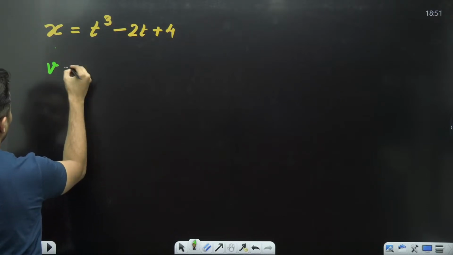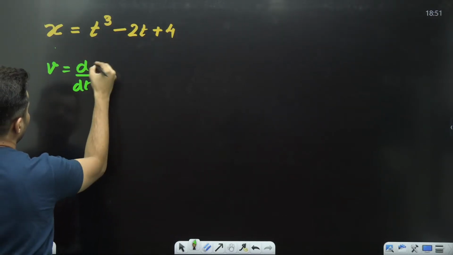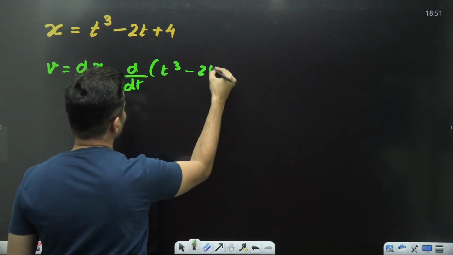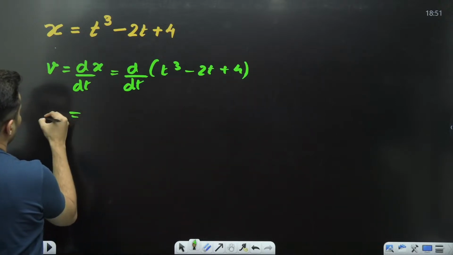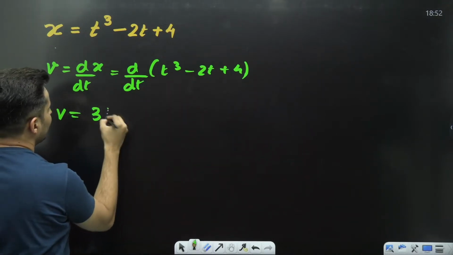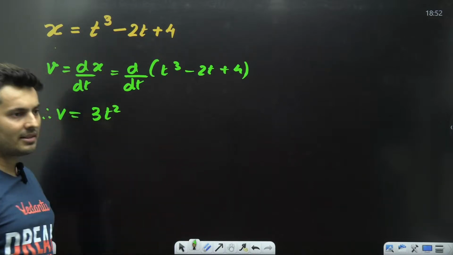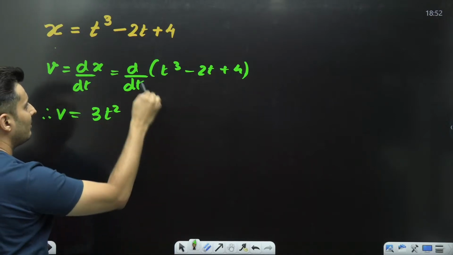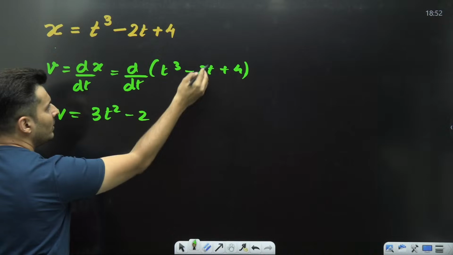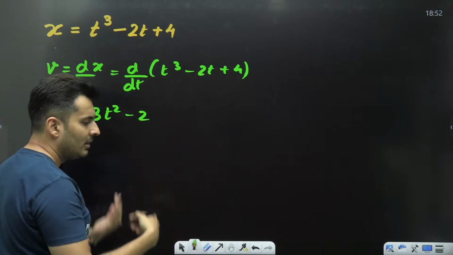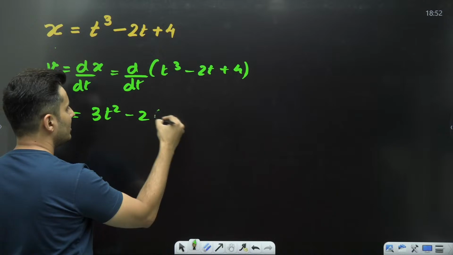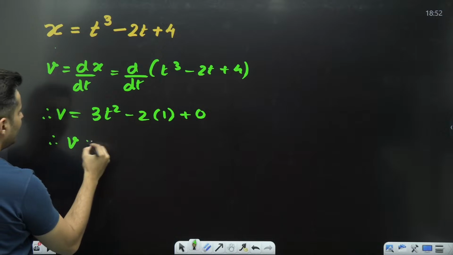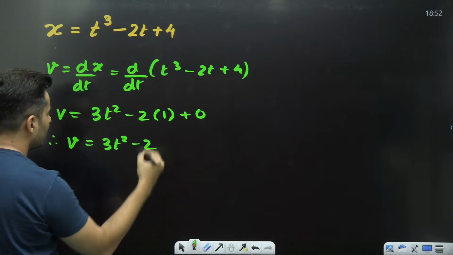So if I want to find velocity, it is just taking the derivative of the position. So take the derivative of this, which is t cube minus 2t plus 4. So what is the derivative of t cube? It is 3t square. Use the x raised to n formula, which is nx raised to n minus 1. So 3 comes out, t's power will be reduced by 1. Minus 2 into derivative of t, which is basically 1, so it is just 2 into 1. Constant's derivative is 0. So hence the velocity will be 3t square minus 2.